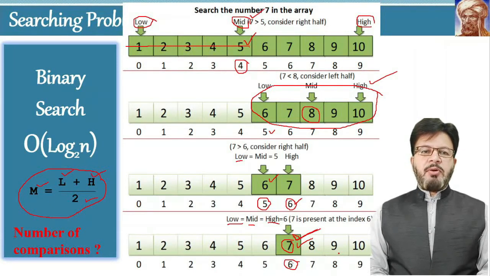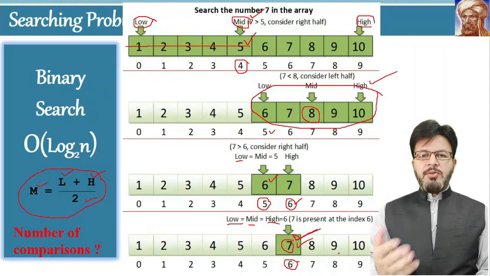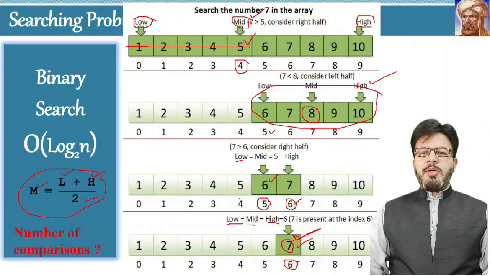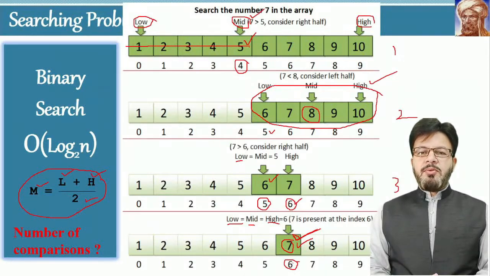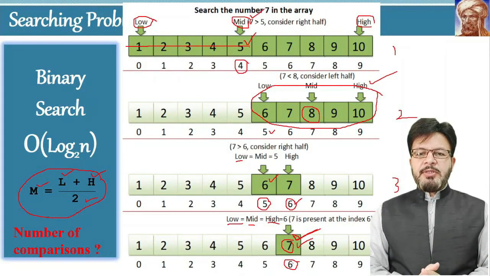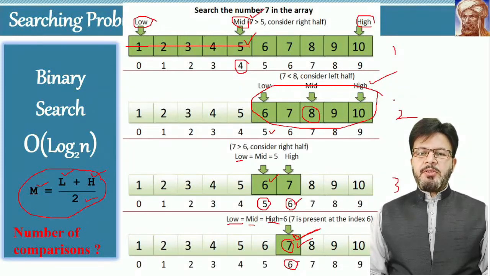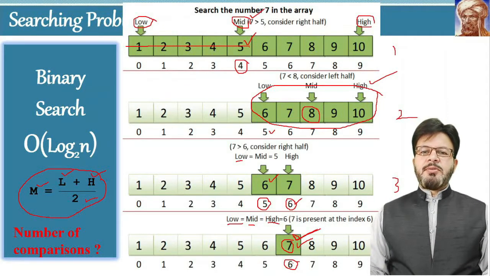So this is the procedure of binary search. As you can see, the number of comparisons over here is 1, 2, 3 and 4. After 4 comparisons, you can conclude whether the number exists in the list or not. Basically, for this size of array, this is the maximum number of comparisons, that is 4.